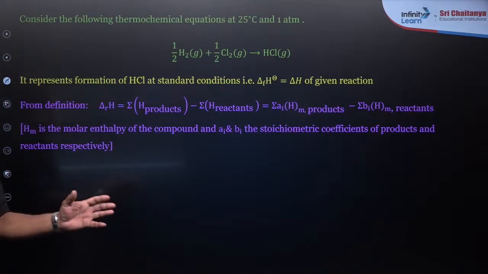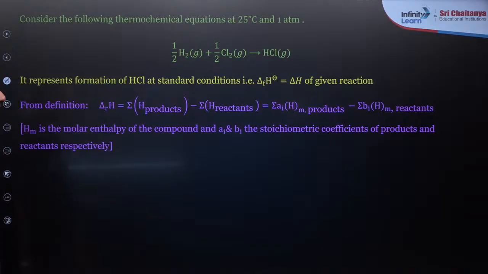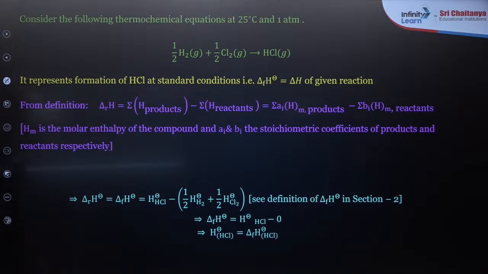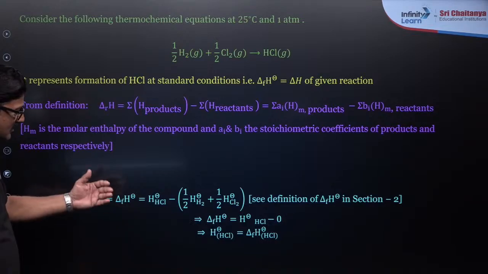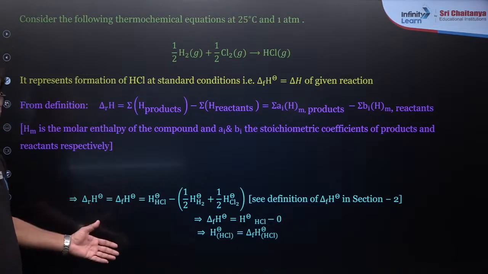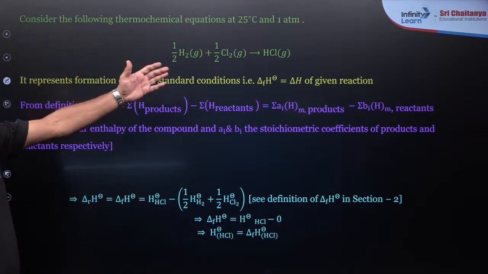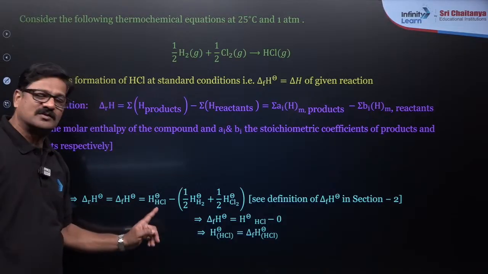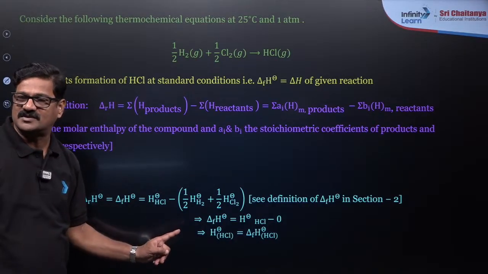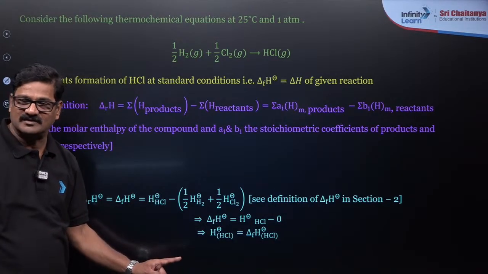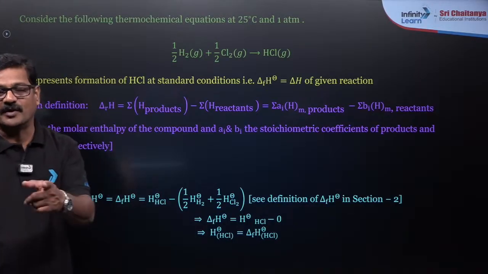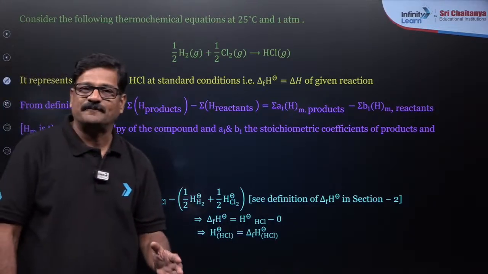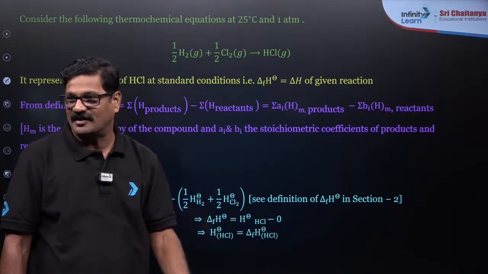If these values are given, you can calculate the enthalpy of formation of HCl, and that can also give you bond dissociation enthalpy, because when this is reacted, it indicates enthalpy of reaction, but also the bond formation.